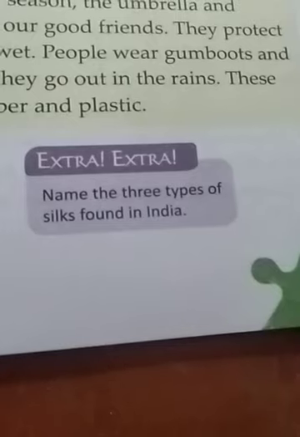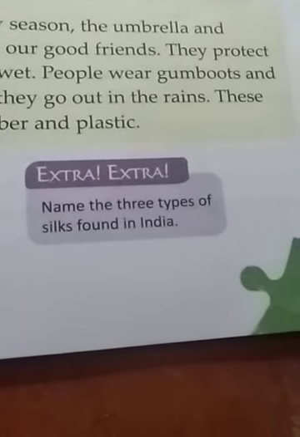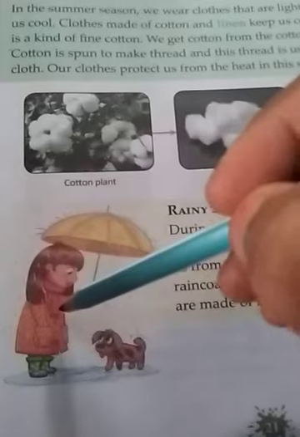There are some more, Eri silk and Muga silk. There are more types, but here it has been asked only 3. Therefore, I am saying Mulberry, second Tussar, third Spider. We get cotton from cotton plant. Raincoats are made up of rubber and plastic.